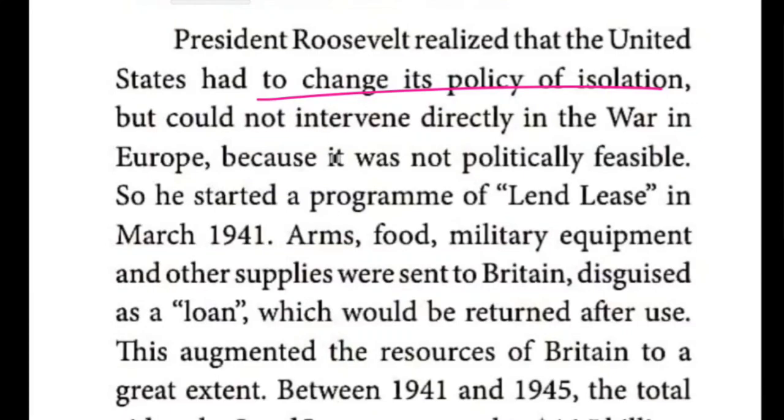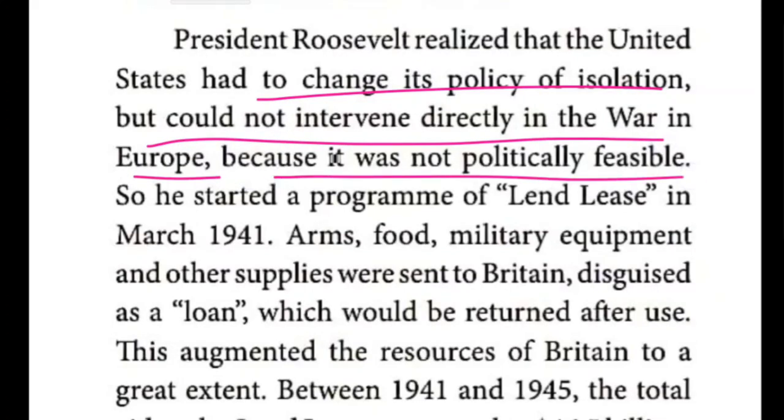Was the United States still following the policy of isolation? So Roosevelt thought we have to withdraw, we have to stop the policy of isolation. But immediately I cannot join in the war, like that he was thinking. He could not intervene directly in the war in Europe because it was not politically feasible. What is meant by feasible? In the sense convenient. It was not politically convenient.